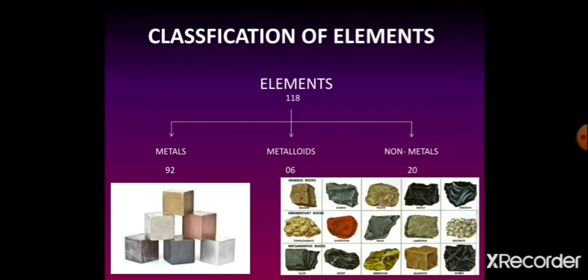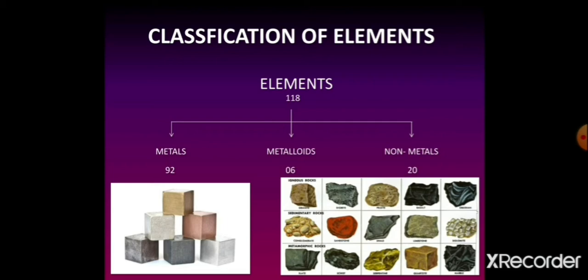The most abundant metal in the earth's crust is aluminium, which constitutes about 7.5% of the earth's crust. And the second most abundant metal in the earth's crust is iron, which constitutes about 4.7% of the earth's crust. Aluminium, iron, calcium, sodium, potassium and magnesium, all these 6 metals make up less than 1/5 of the earth's crust.